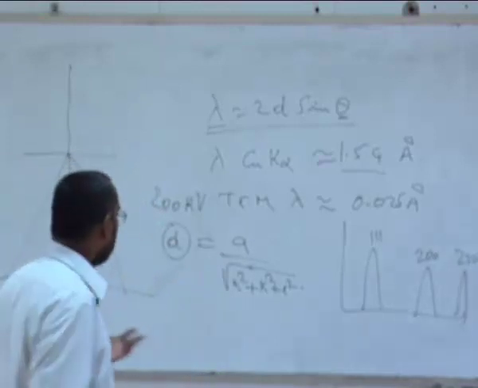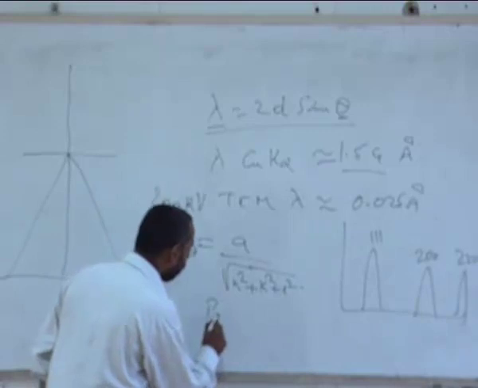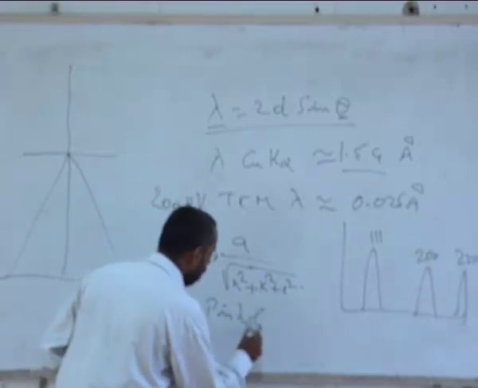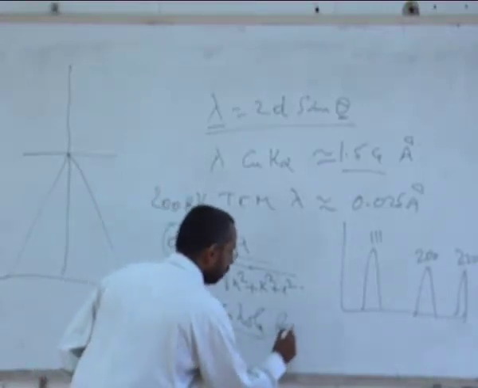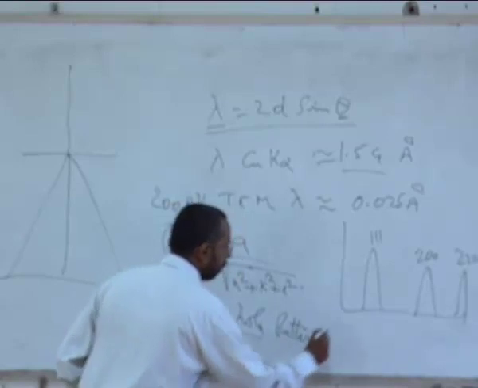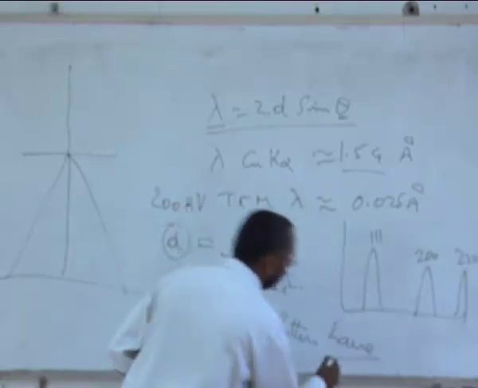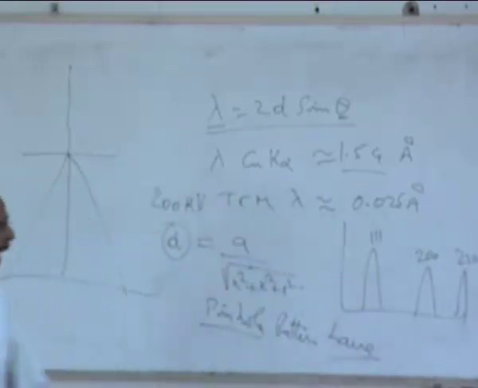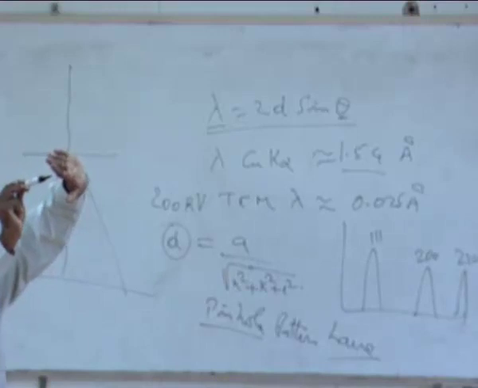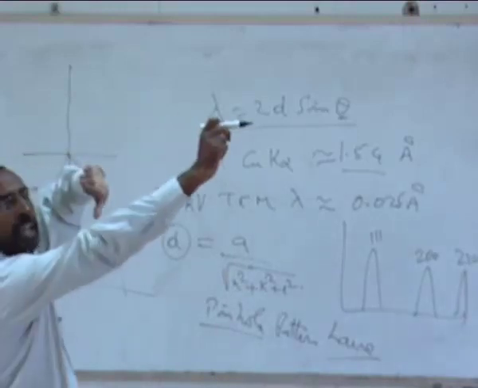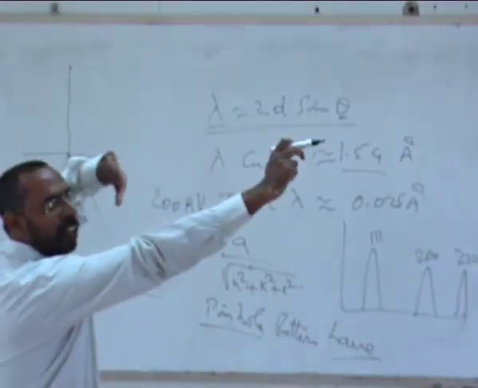So people call it the Laue pattern. Electron diffraction is almost like a Laue pattern, where the beams go through the sample and come out here.